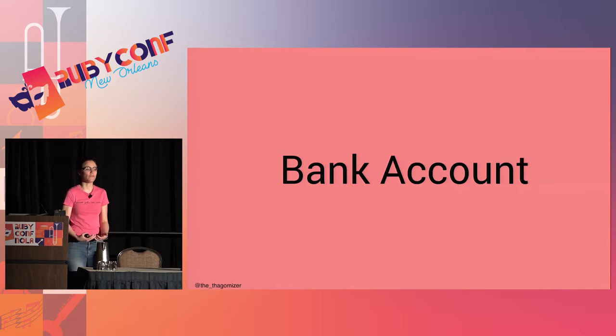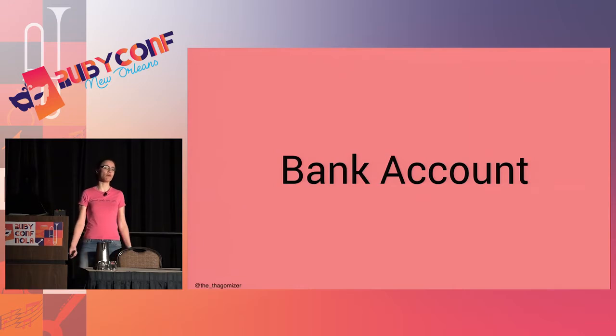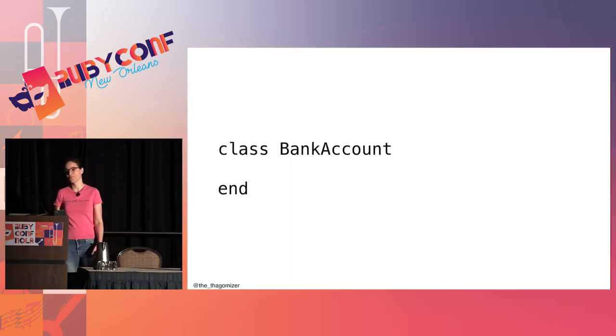When I'm teaching stuff, I normally try to use my own examples. But since we're going super fast today, I'm going to try to use examples that are canonical or commonplace in the literature so that hopefully you can attach this to something you may have seen before. And one of the most common examples for OO is the idea of a bank account. So I'm going to build up a bank account object.